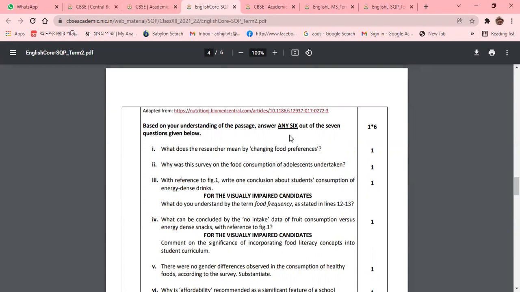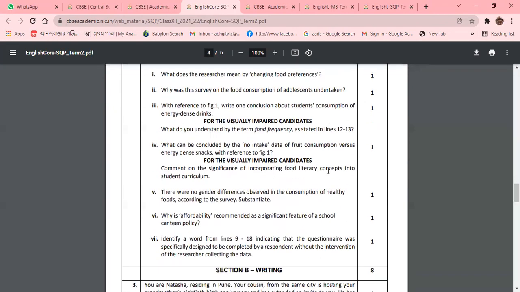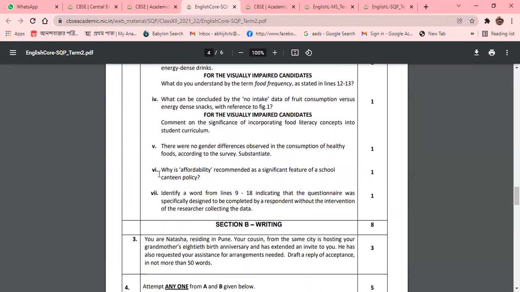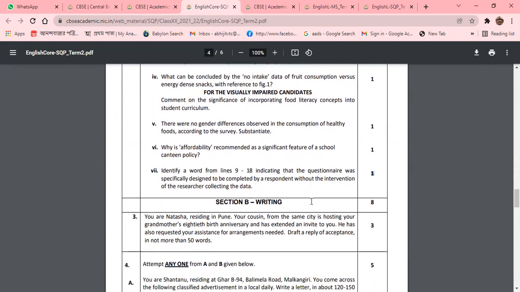In these 6 questions, you can see, for example, why the survey of the food consumption of adolescents was undertaken. This type of question will be there, and identify a word from the text indicating that the questionnaire was specifically designed to be completed by the respondent without intervention of the researcher collecting the data. So all those things will be taken into consideration. So you can see the question marks: 8 plus 6, 14 marks.